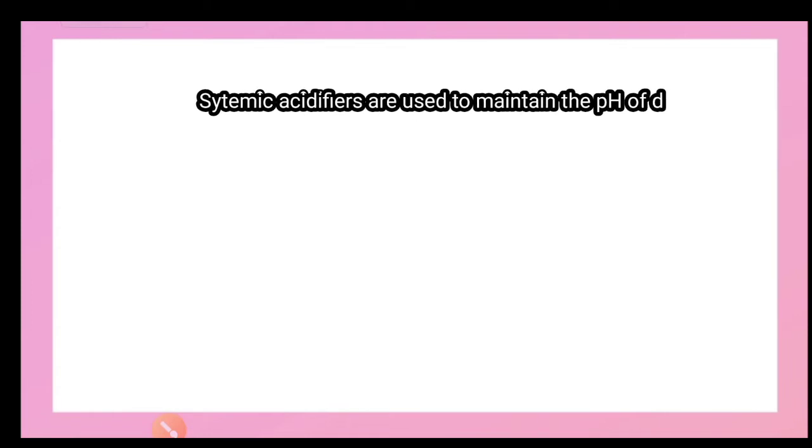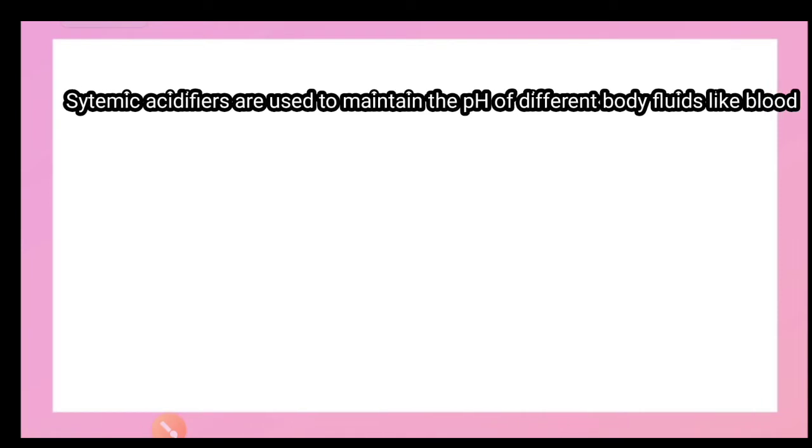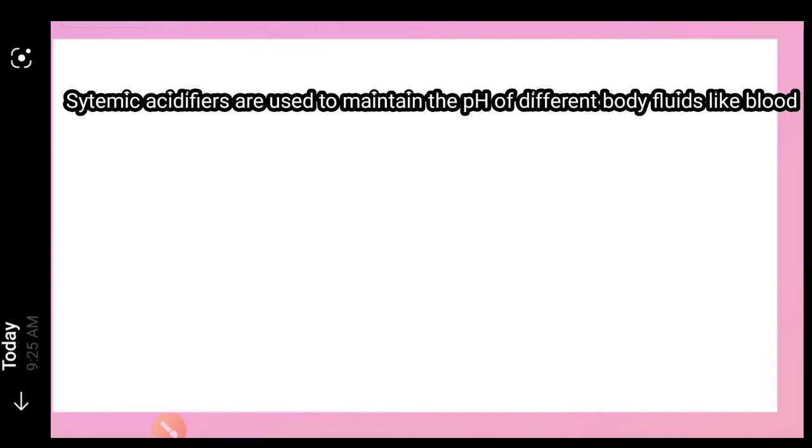Like that, systemic acidifiers are the third category of acidifying agents, and these agents are used to neutralize the alkaline body fluid, especially blood, in patients suffering from systemic alkalosis. It means we have to maintain the acidic level of our body in those patients whose body's basic level is increased. In that case, we use some systemic acidifier to maintain the pH level of our body.